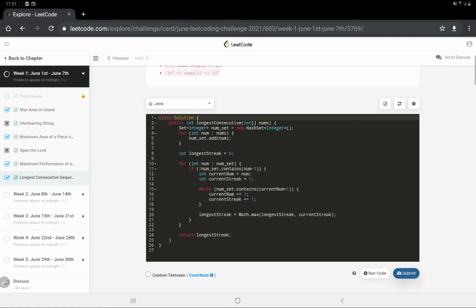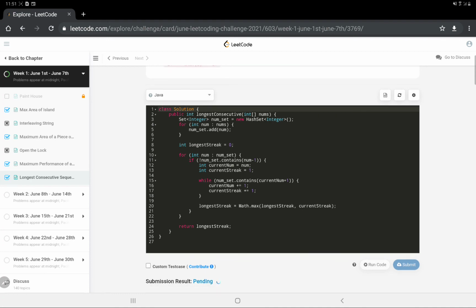Now let's submit this code. As you can see, it's accepted.